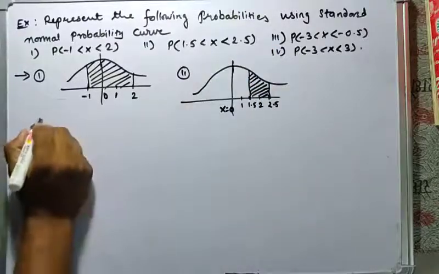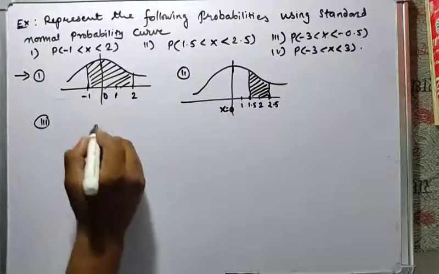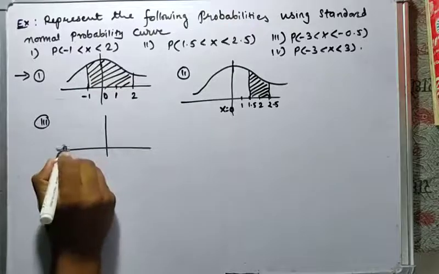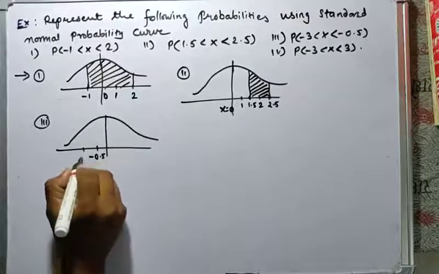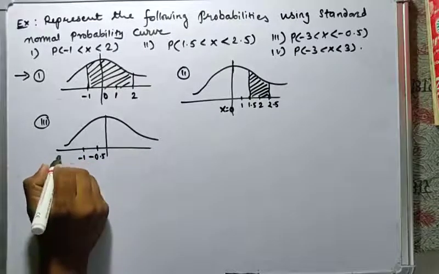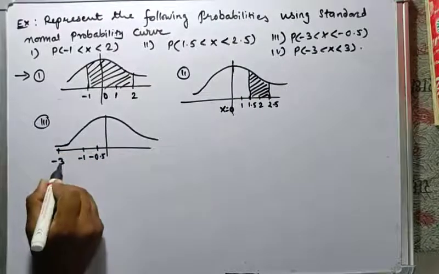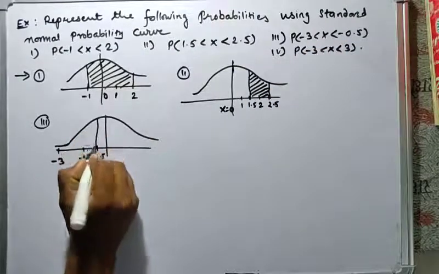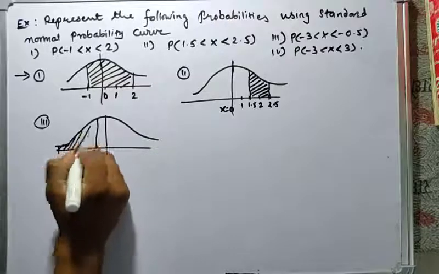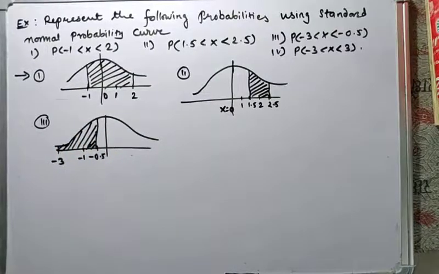Third, to find the probability between -3 and -0.5, the curve is bell shaped. Here is -0.5, here is -1, and so on, and here, suppose, is -3. The lower limit is -3 and the upper limit is -0.5. So the curve region is like this, and this shaded region is the probability of -3 less than x less than -0.5.